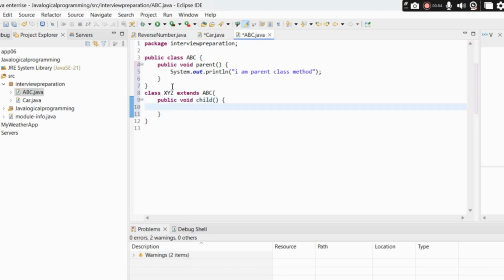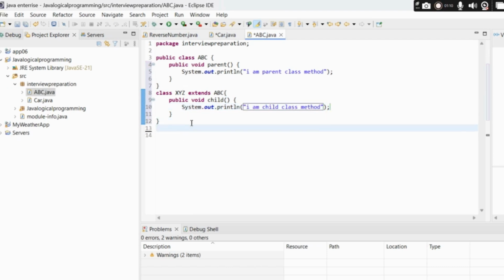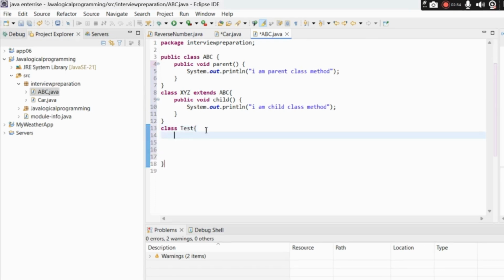Now what we can do is give "I am child class method." Okay, done. Now let us quickly play around with it. We'll check different combinations.